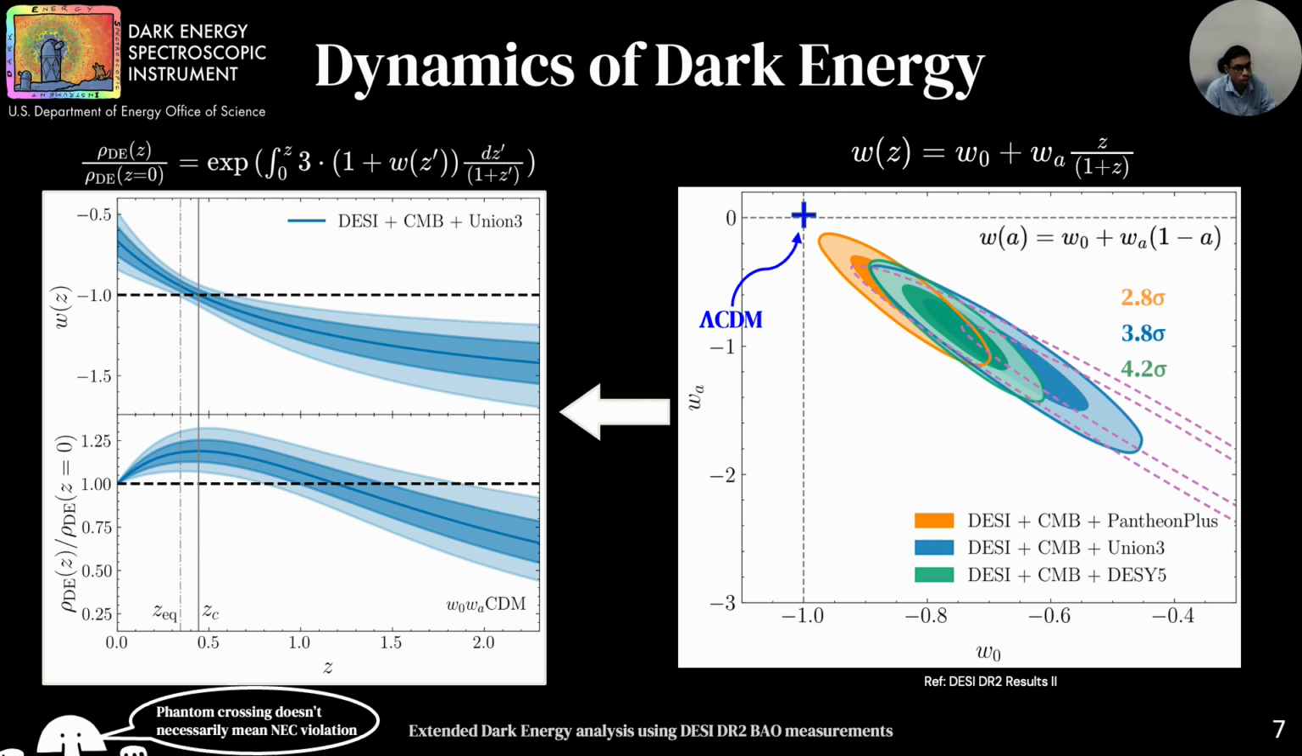The peak of the density is around z equals 0.1, marked with a solid gray line, where w crosses -1, and the dashed gray line shows the matter-dark energy equality.